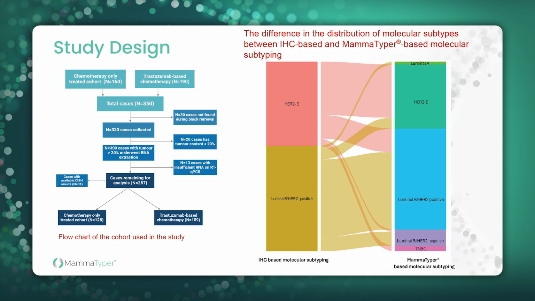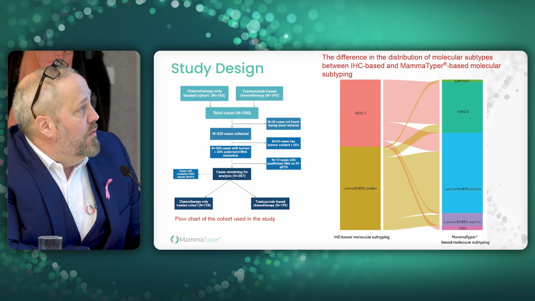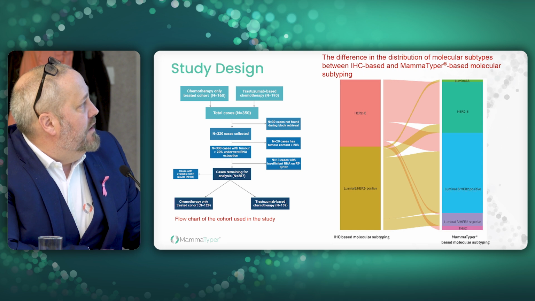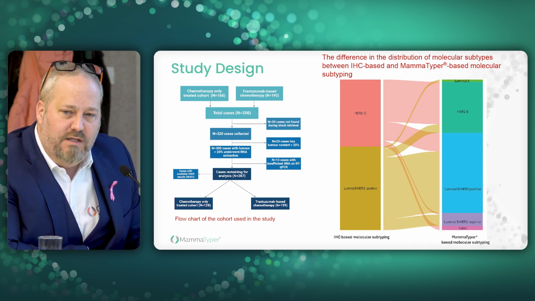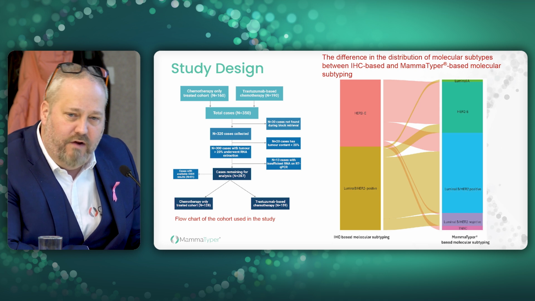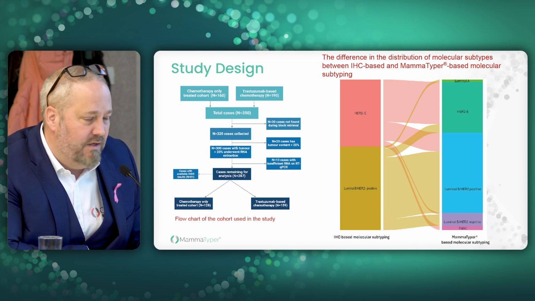These were patients, again, so they were slightly historical samples, and some of the patients had been treated just using chemotherapy, and some of the patients had been treated using chemotherapy and trastuzumab. To be clear, these are all HER2 positive patients by immunohistochemistry FISH. So some of them are 3+, some of them are 2+ FISH positive. So all 350 samples were, by the time they got down to the tumour content and availability, obviously the age of the sample, some of them, the RNA wasn't quite good enough. They were 10, 15 years old.